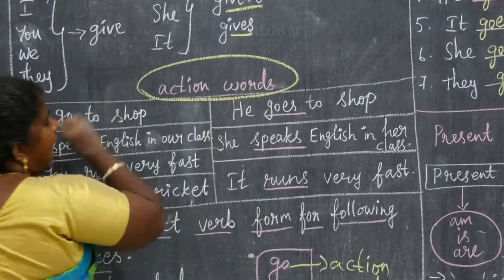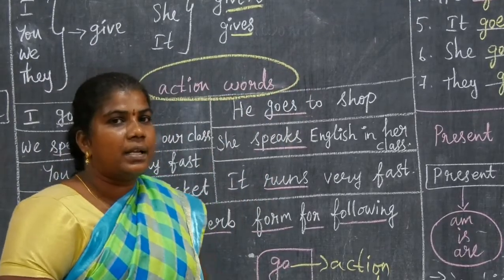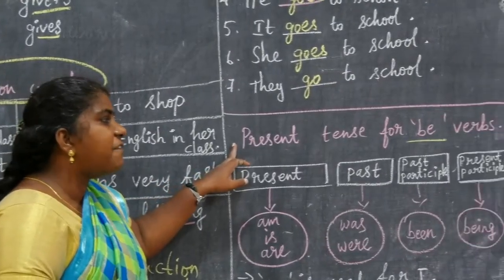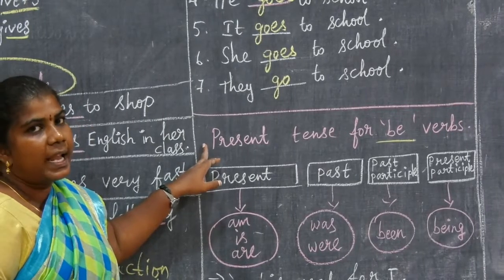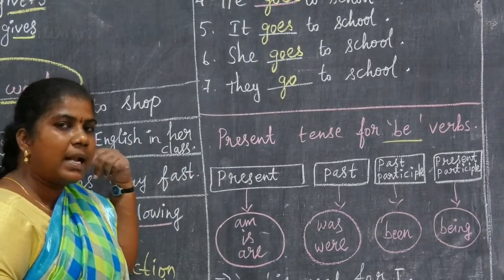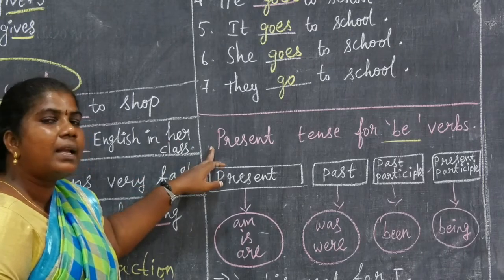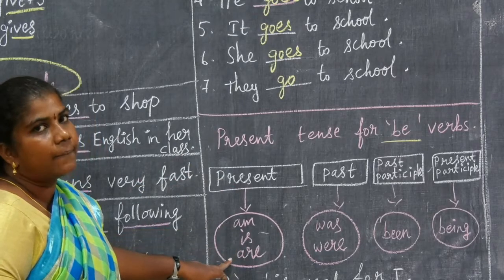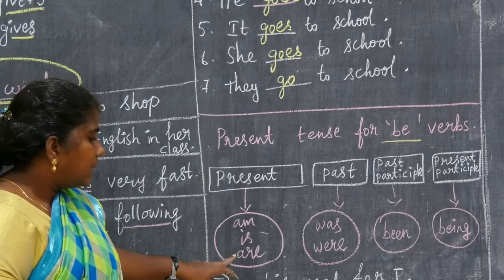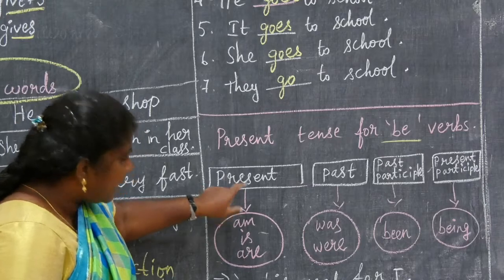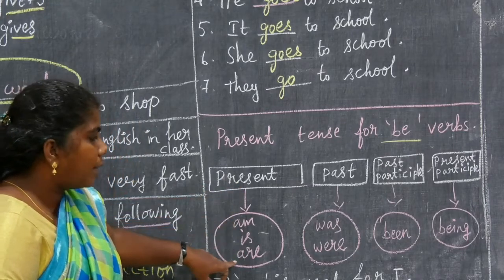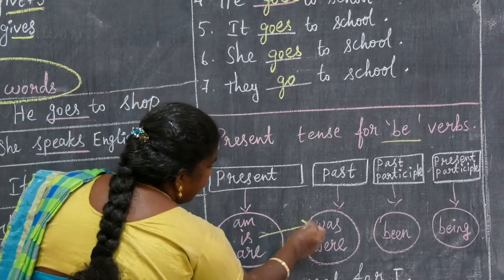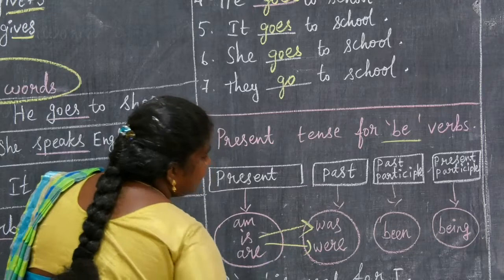Action words la eppadi present tense use பண்றது அப்படி நம்ம பார்த்தோம். Next we will see the present tense for be verbs, be form of verb. Action words ku present tense use பண்றது write பண்ணிட்டோம். Then be form of verb. What are they? Be form of verbs are am, is, are. This is the present be form of verbs. The past be form of verbs is changed to was or were.